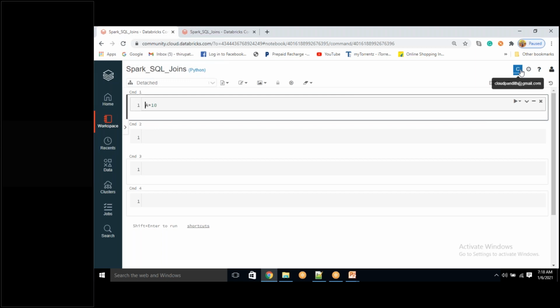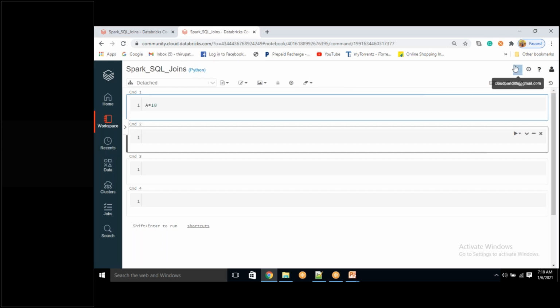From here you can see cloudpandit@gmail.com. So Cloud Pandit is accessing. Suppose another colleague is accessing this, then that person's name will show here. You will come to know who all are accessing this particular notebook. Clear? Yeah, thank you.